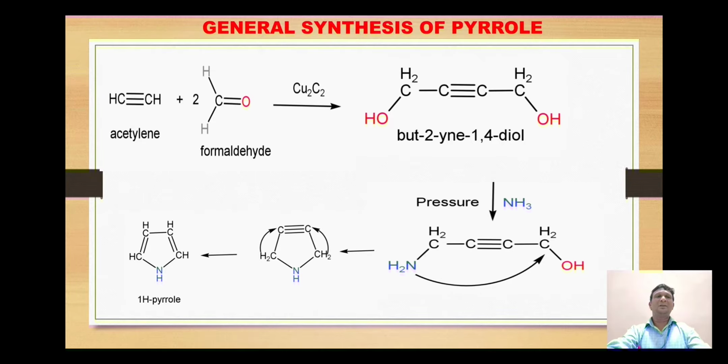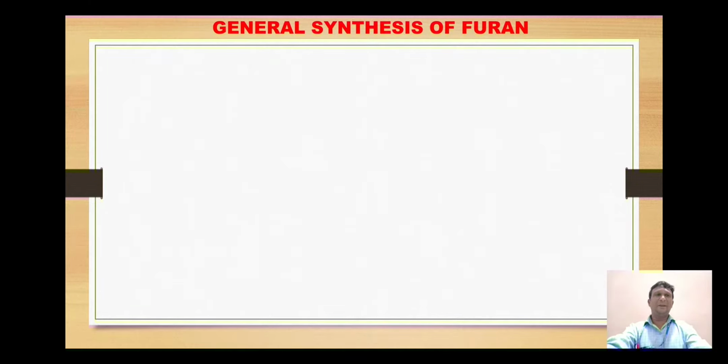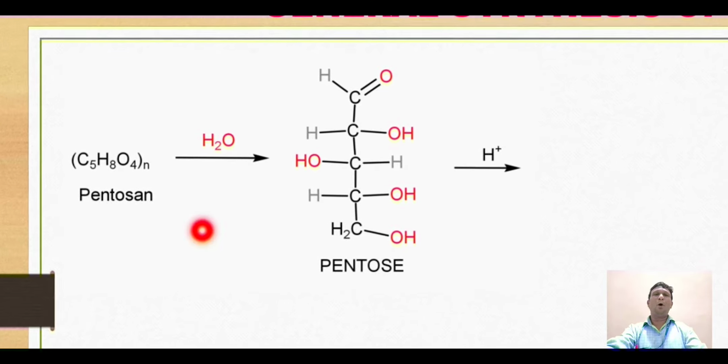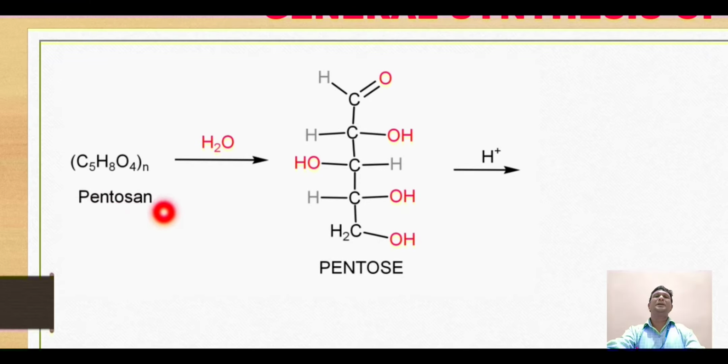Move on to the general synthesis of furan, which is a very important one. Here the starting material is a polymer called pentosan, having the formula C5H8O4 n times. N times represents that it is a polymer. Though there are 5 carbons, it is called pentosan. This polymer then undergoes hydrolysis to give the individual pentose molecules. This is the sugar portion, which is the constituent of pentosan.